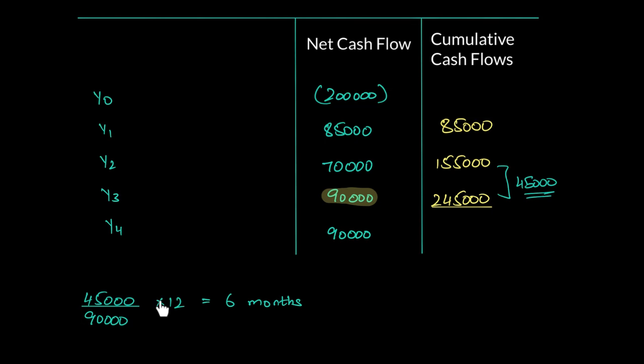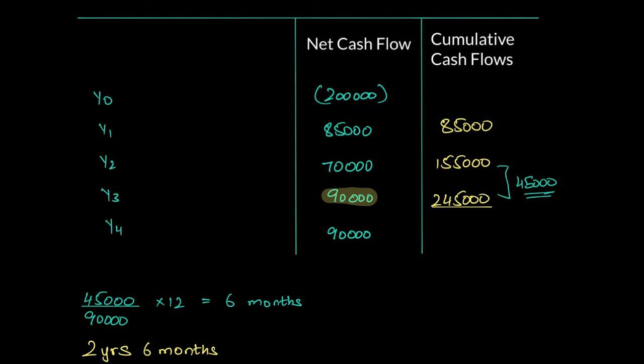So if we multiply that by 12, the number of months, we can say we exactly recovered 45,000 in 6 months. You guys can also think of it like this. If 90,000 has been recovered in 12 months, then we recovered 45,000, which is exactly half of that, in 6 months' time. Now what we can say after that? After that we can say the payback becomes 2 years and 6 months.